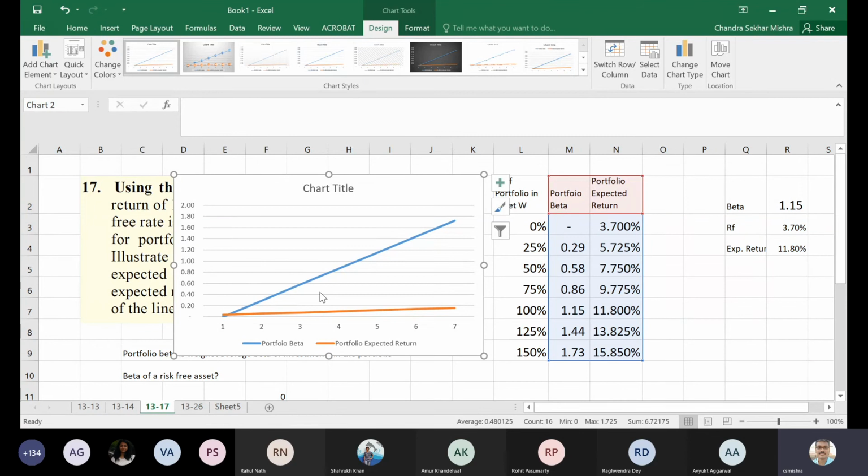Okay. Anyway, that's good. And what I did here, I plotted this portfolio beta and portfolio return. Is it a straight line or a curve?